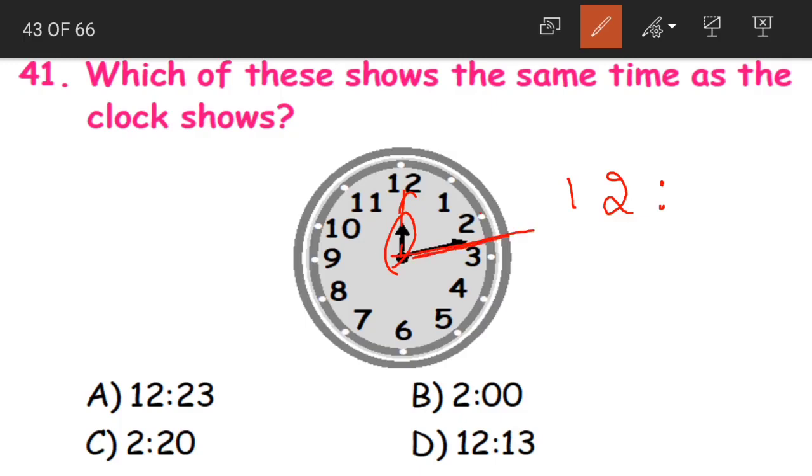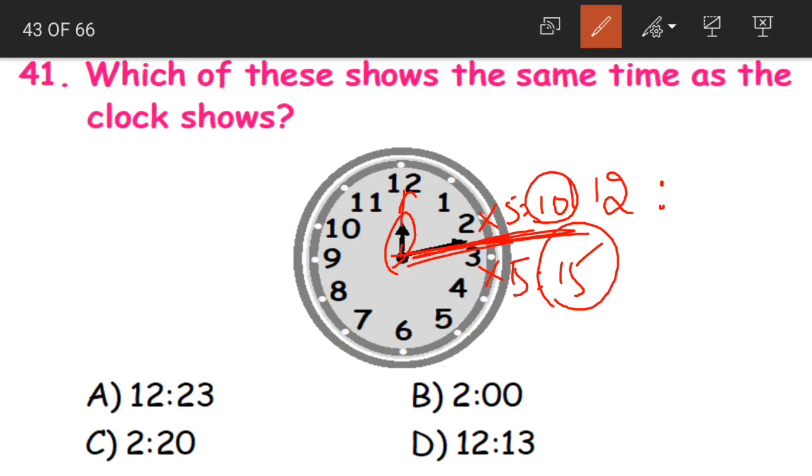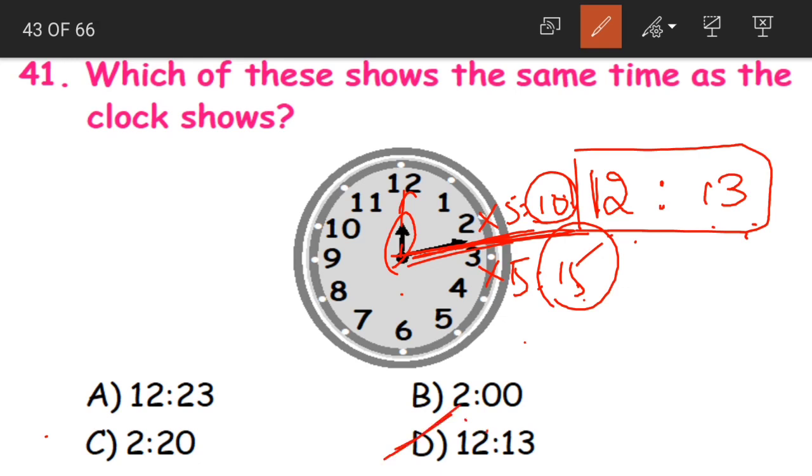While calculating minutes, what should we do? We should multiply the number by 5. 2 into 5, 10. 3 into 5, 15. So that means the minutes are between 10 minutes and 15 minutes. Hours are 12. So between 10 and 15 means it would be 13. So the time shown in the clock is 12:13. If you look at the options, it is option D.